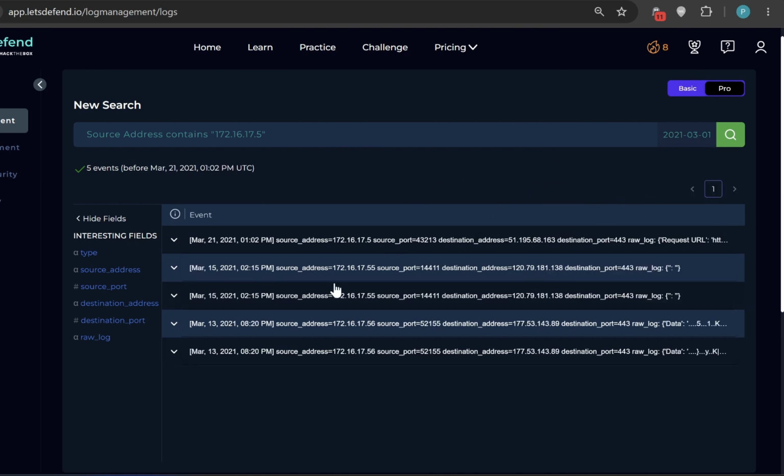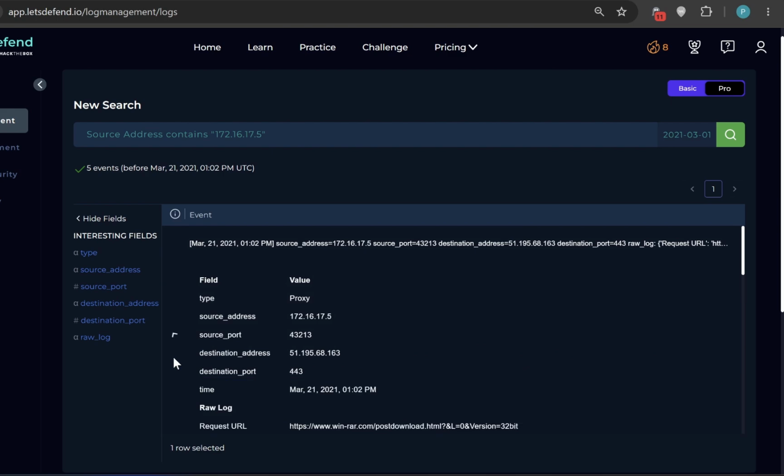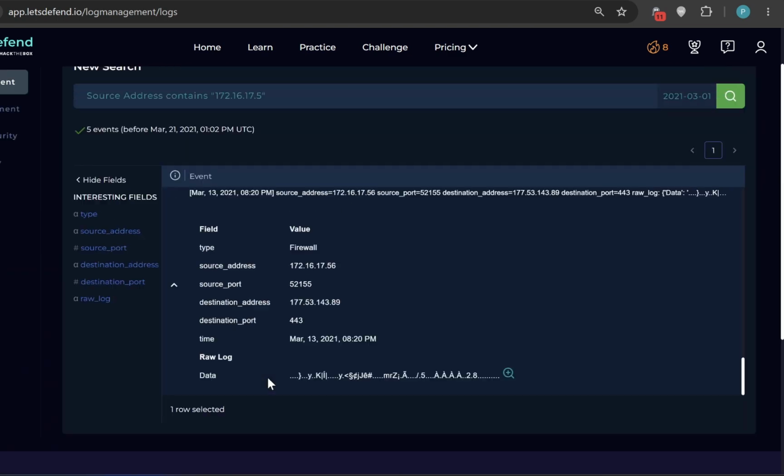Now we've been able to get a clearer picture of what we are working with, right? So just to get some events around the time that the alert was generated. You can see that there was an alert on 13th, then on 15th, before the 21st. So let's check what happened on 13th, right?